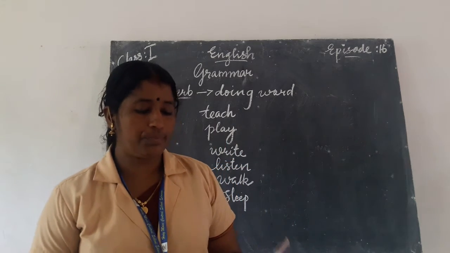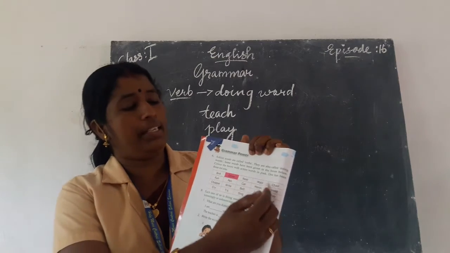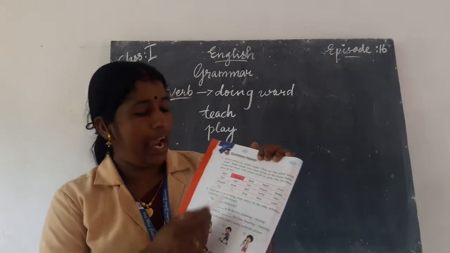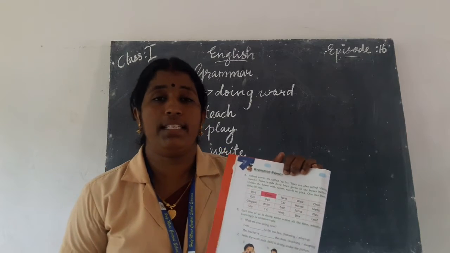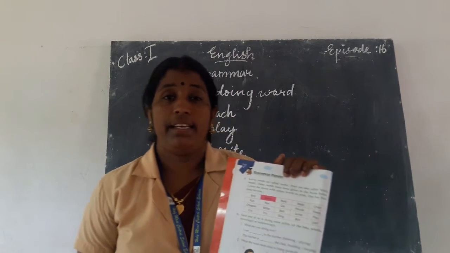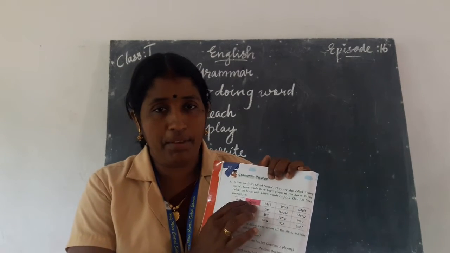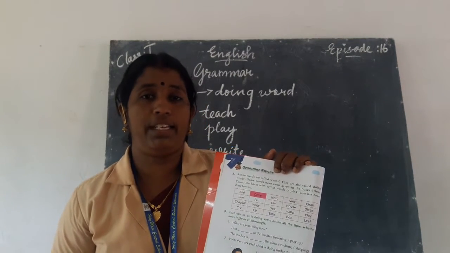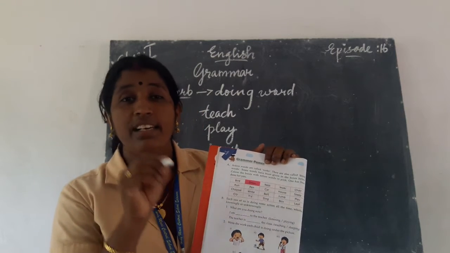Here, look at the text. A set of words is given in a box, and you identify the verbs and the nouns. There are some naming words and some doing words. Doing words are called verbs.